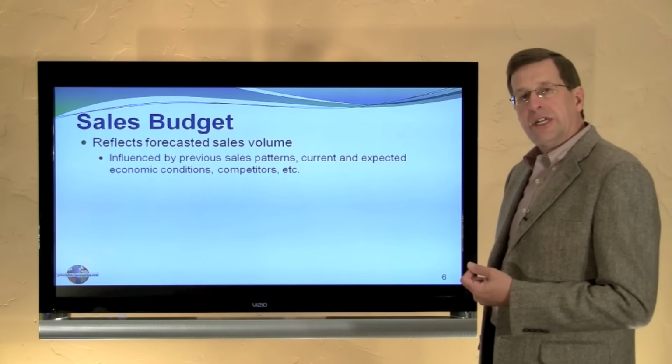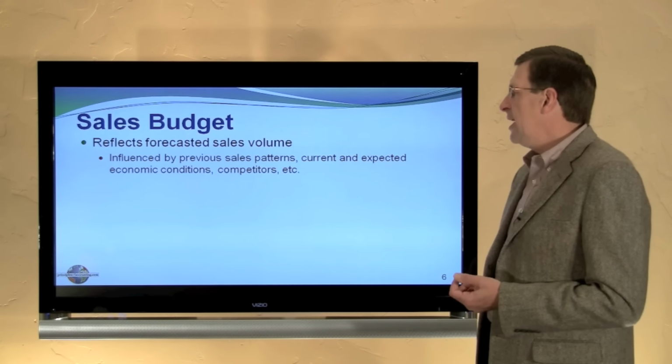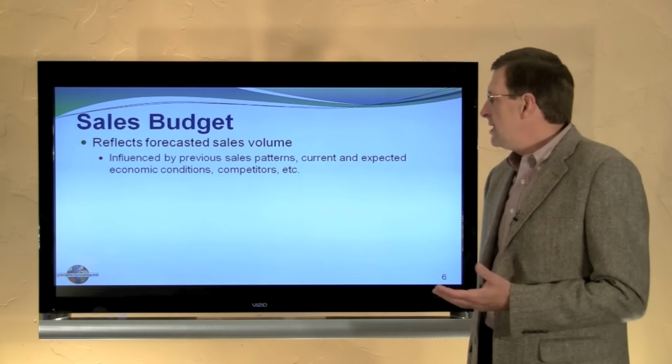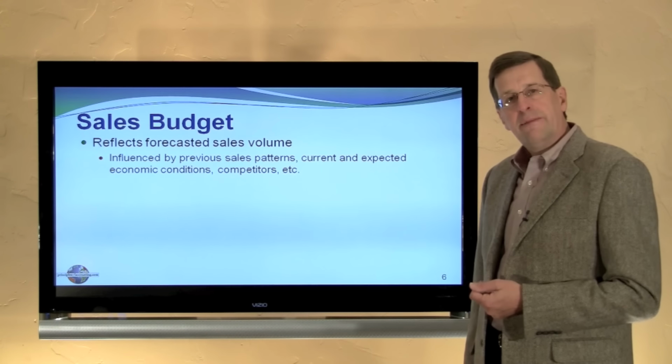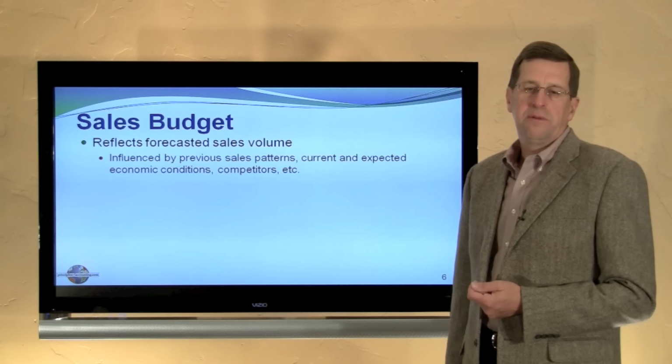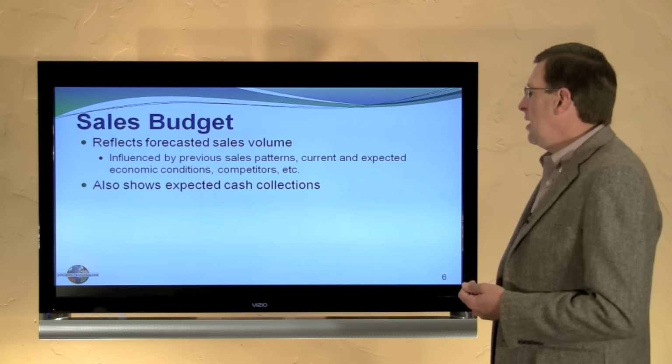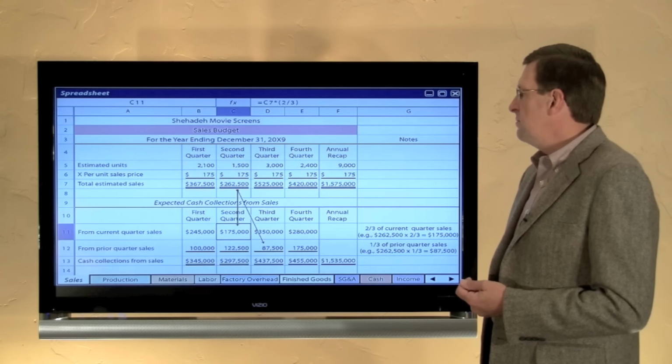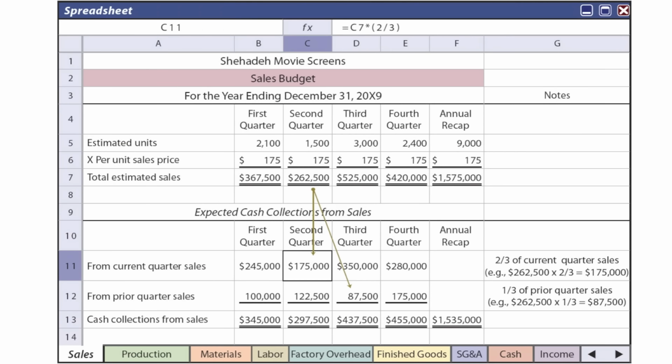Starting with the sales budget reflects forecasted sales. It's influenced by sales patterns, current and expected economic conditions, the anticipated actions of competitors, and so forth. It also shows expected cash collections from sales. All of these spreadsheets are repeated in your textbook, so it's going to be hard on the screen to point out all of the necessary detail here. However, notice I'm going to look at the second quarter. We have anticipated sales of 1,500 units at $175 per unit. So anticipated sales for the second quarter of the year then are